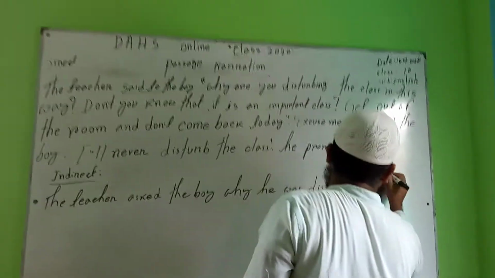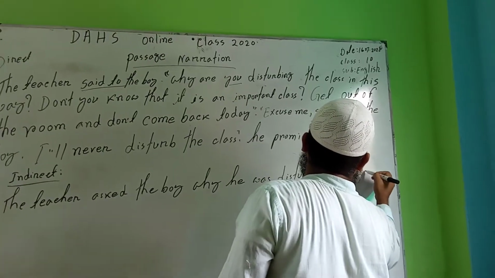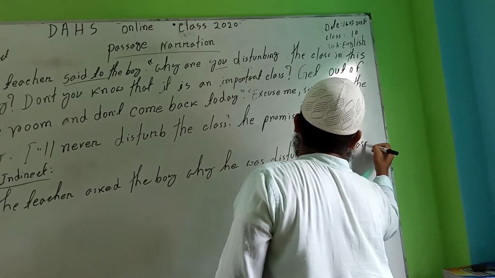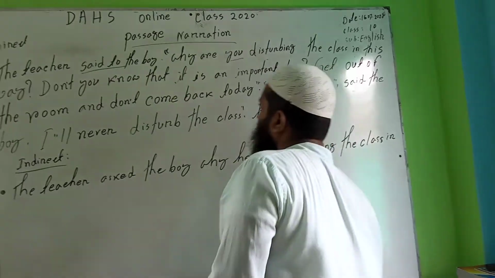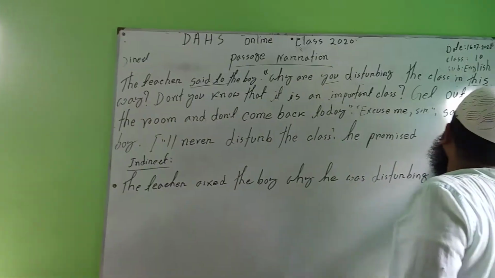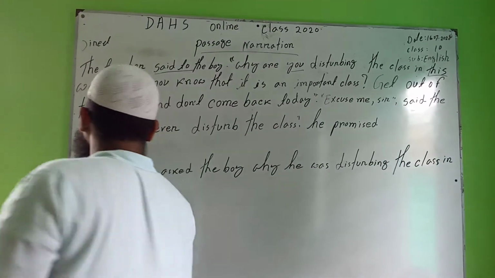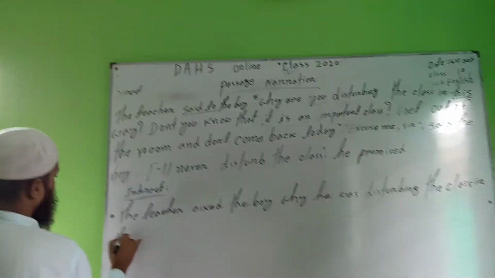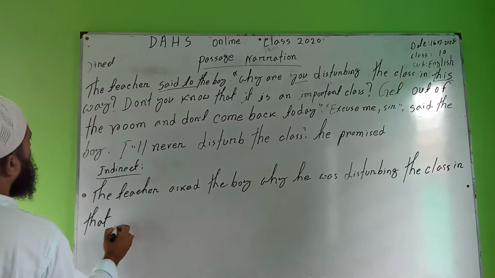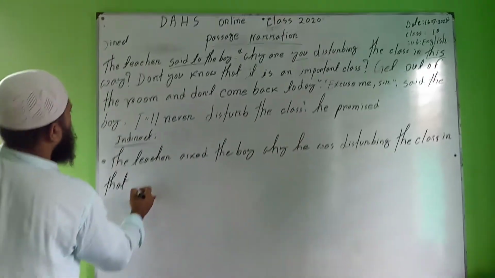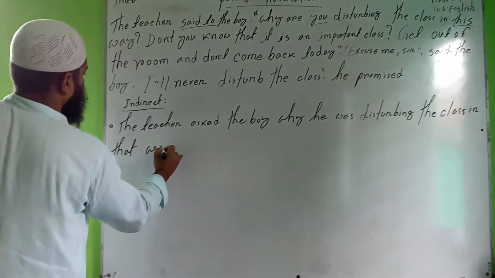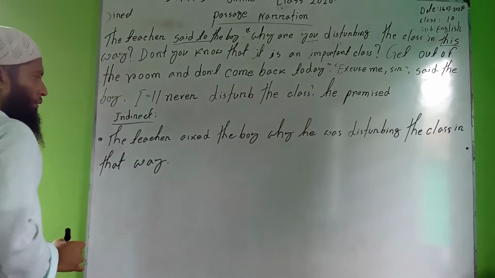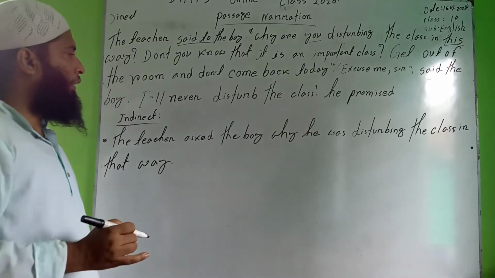Disturbing the class. In this, these are all types of adverb. For this reason, write down that. This, that will be, class, in that class, in that way. Okay, these are interrogative sentences.